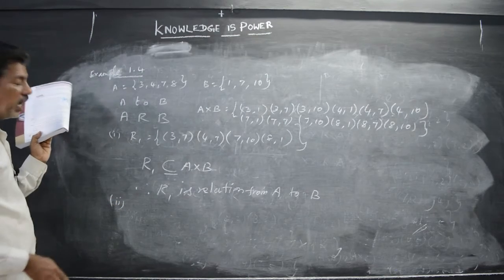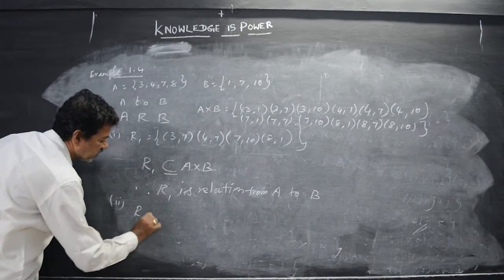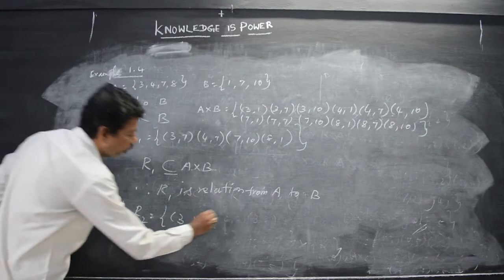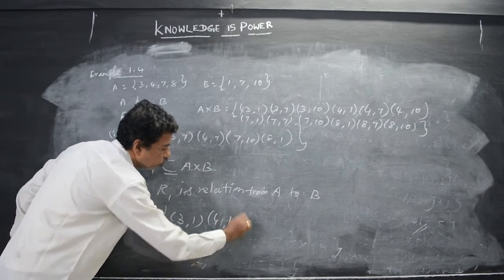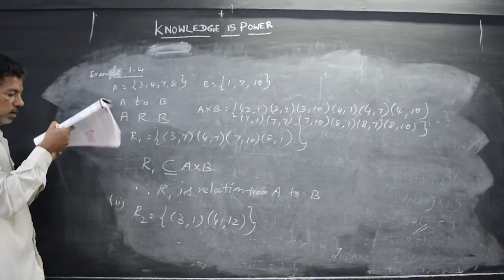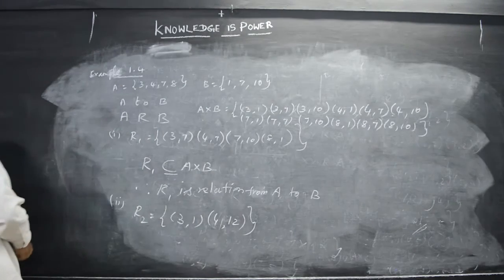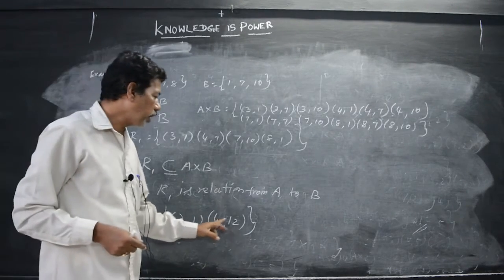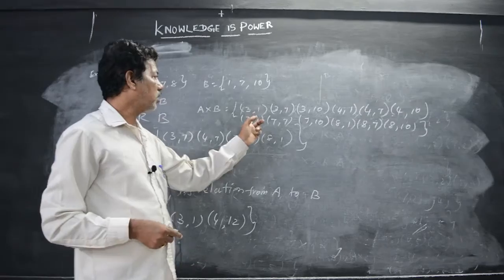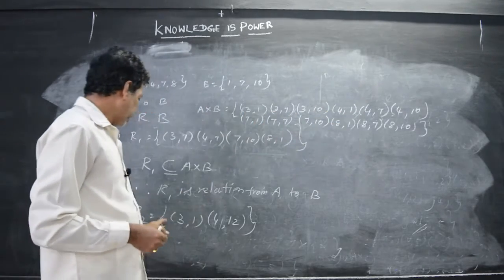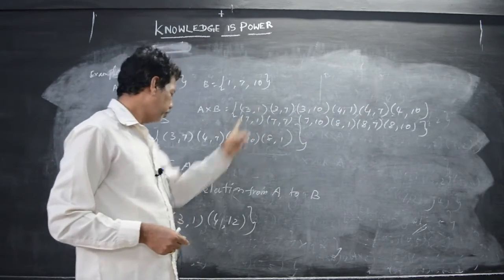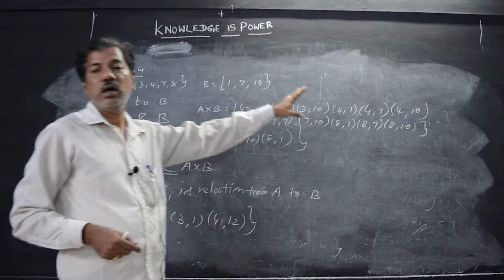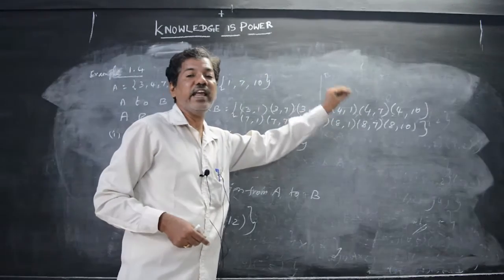What are the terms given in R2? Find that out. R2 is given as (3, 1) and (4, 12). This is the question that is given. Now, this is a little different. See R2: (3, 1), (4, 12). In place of R, look at A cross B. Okay, (3, 1) belongs here, but (4, 12), if we check, there is no such pair present in A cross B.